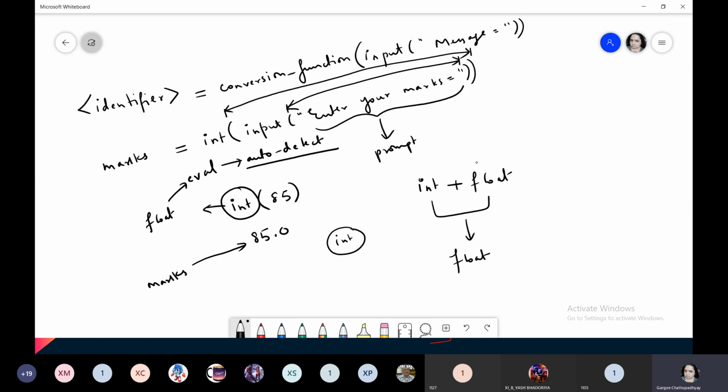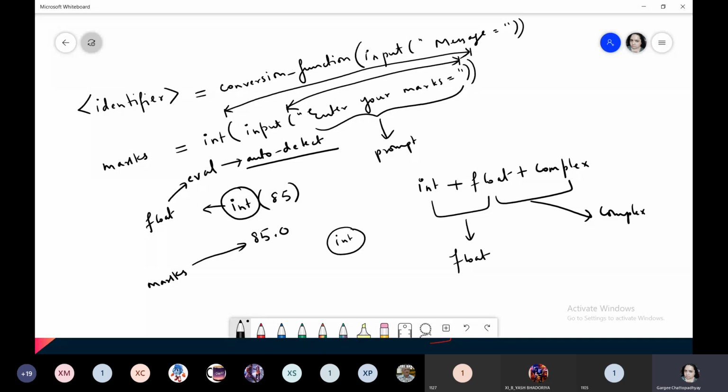So you always see integer, float, complex. And if you have complex also over here, the entire expression will be converted into complex. Always the lower data type will be converted into higher data type.